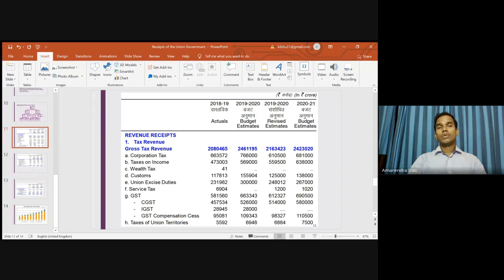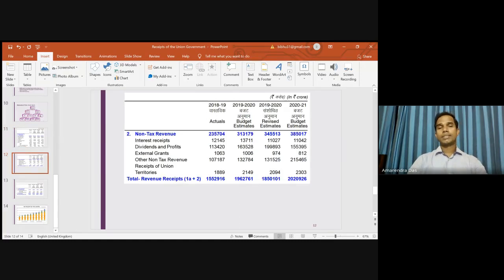Then we have now recently implemented goods and service tax, and within that we have state GST and central GST. So obviously the central government will collect the central GST, and then IGST, integrated goods and service tax, that is basically imposed on the interstate trade, and the GST compensation cess, and then the taxes of the union territories, because all the expenditure obligations of the union territories basically are on the union government. So these are the tax receipts of the union government.